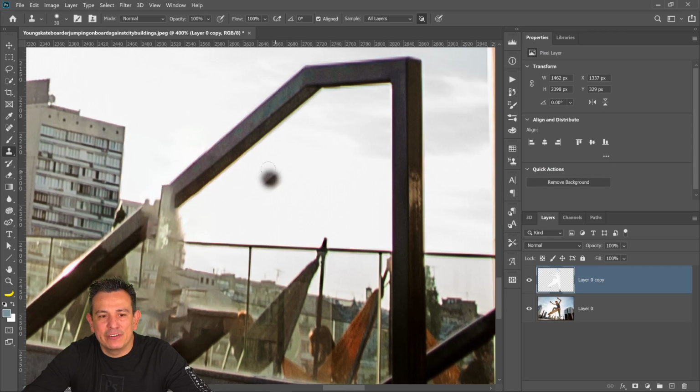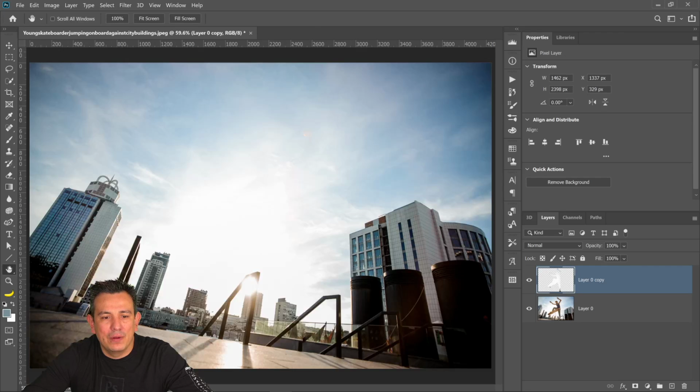You can see that preview there. See that? See my preview there? You can paint with those pixels and fix that area, like so. And I can sample from this point, and also, actually, I don't like it. Maybe from here. And then fine-tune this area accordingly. So you're not stuck with the results that you get from the Content Aware. You can go in there and fine-tune it with the Clone Stamp tool.